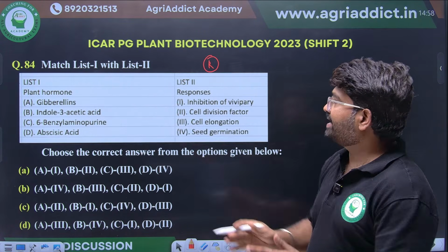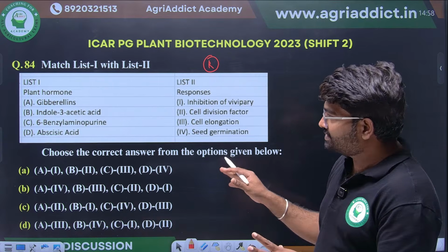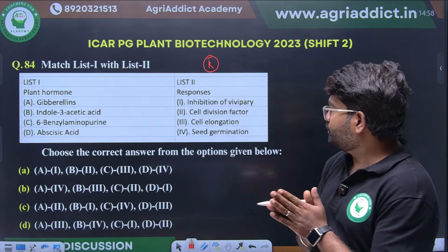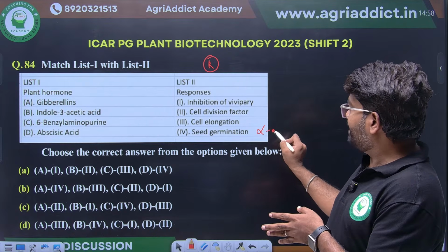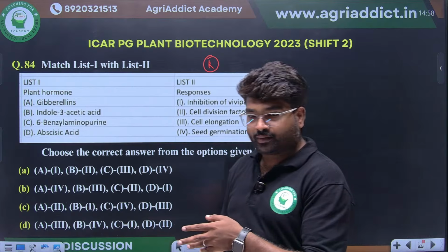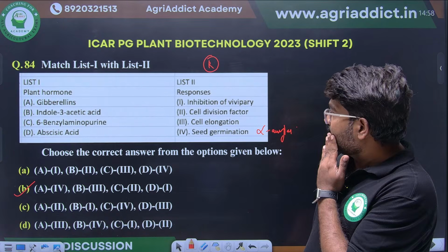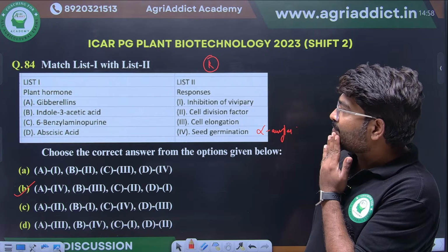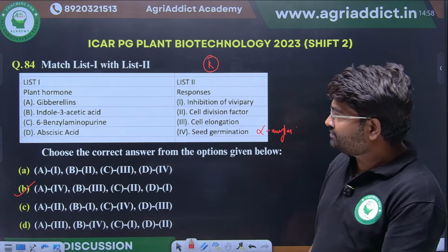Different hormones they have given, different responses they have given. I know you people will answer this. Gibberellins, what will it do? Primarily, it will be involved in what? Activation of alpha amylase during seed germination. So, one will come option 4. Yes, very good. One will come option 4.